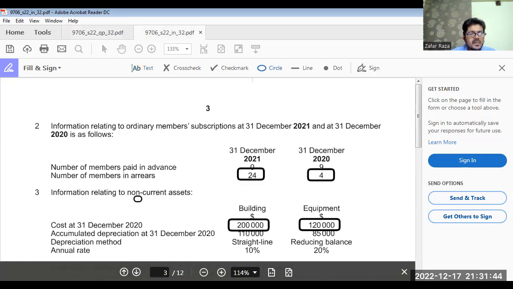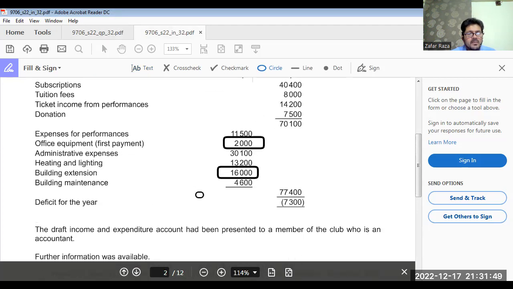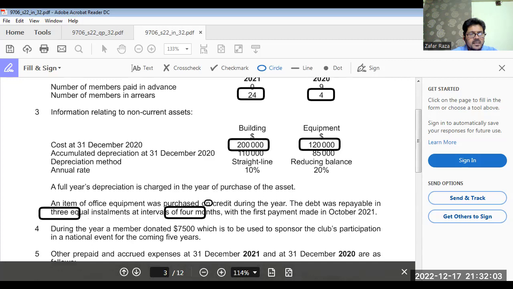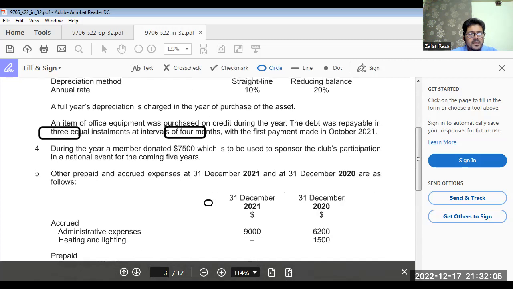Next is in the income and expenditure account. Administrative expenses, 30,100. We have to go for any adjustment. Other prepaid and accrued expenses at 31st December 2021 and 31st December 2022 are as follows.